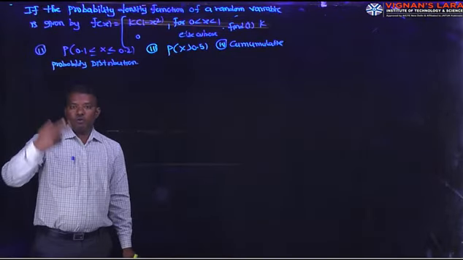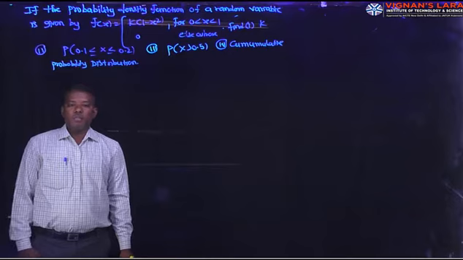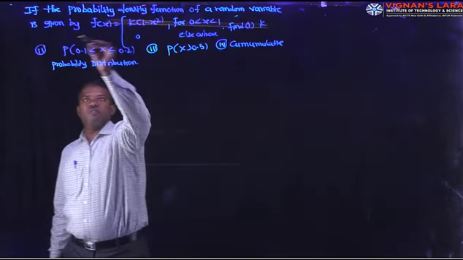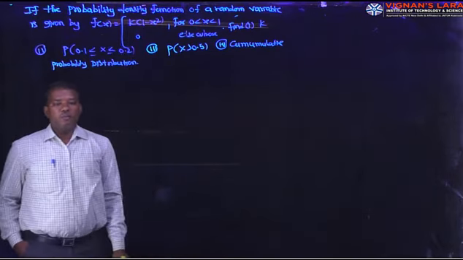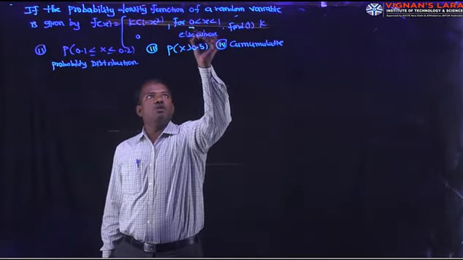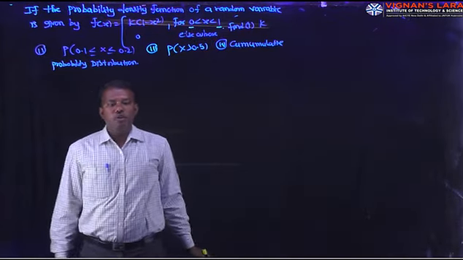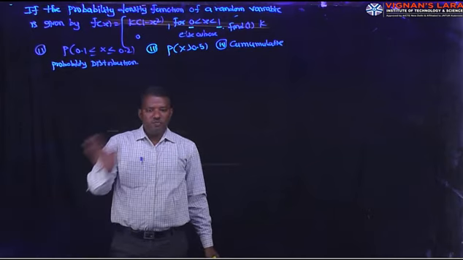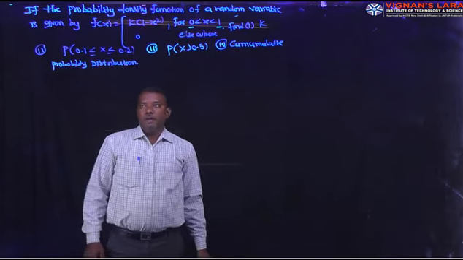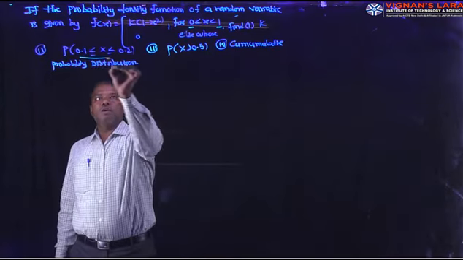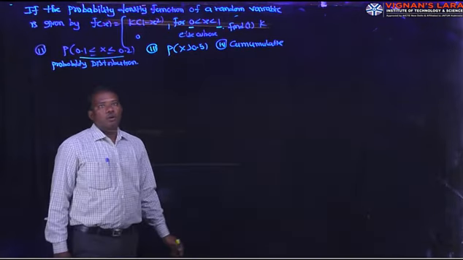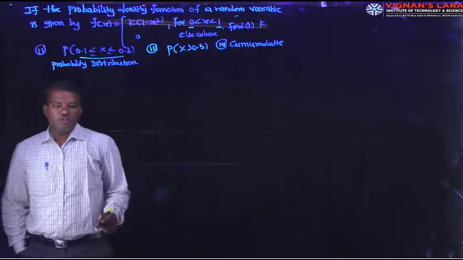Now, I am going to explain the problems on probability density function. If the probability density function of a random variable is given by f of x is k into 1 minus x square for 0 less than x less than 1. Here lower limit is 0, upper limit is 1, in between 0 to 1. Actually it is minus infinity to plus infinity, but here 0 and 1. Find k, P of 0.1 less than or equal to X less than or equal to 0.2, P of X greater than 0.5, and the cumulative probability distribution. These are the 4 bits.